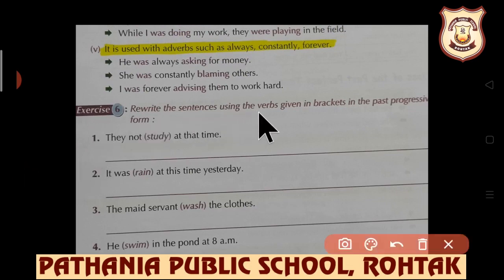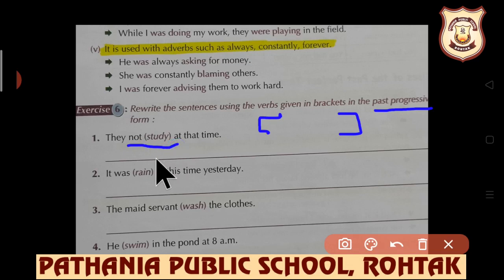Rewrite the sentences using the verbs given in the brackets in past progressive form. So what will we underline in the beginning? Past progressive. Here what we are going to write, that is the syntax, and the syntax is was, were plus first form of the verb plus ing. So they, not, in brackets study, at that time. They were not studying at that time.